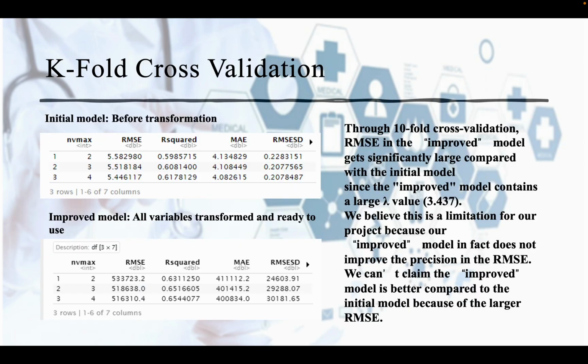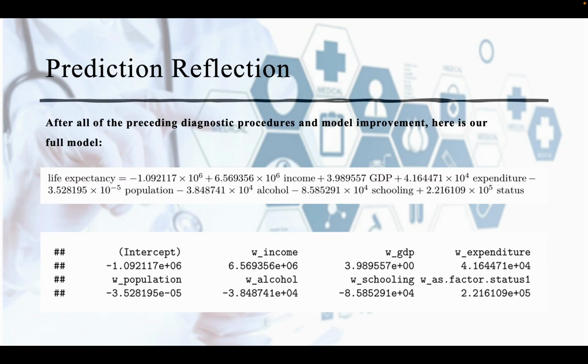Through a tenfold cross-validation, the root mean square error in the improved model gets significantly larger compared with the initial model, since the improved model contains a large lambda value, 3.437. We believe this is a limitation for our project because our improved model in fact does not improve the precision in RMSE. We can't claim that the improved model is better compared to the initial model because of the larger RMSE. After all of the preceding diagnostic procedures and model improvement, here is our full model.